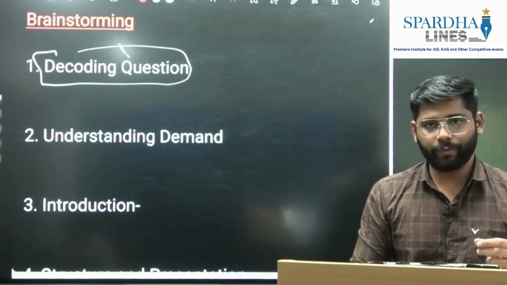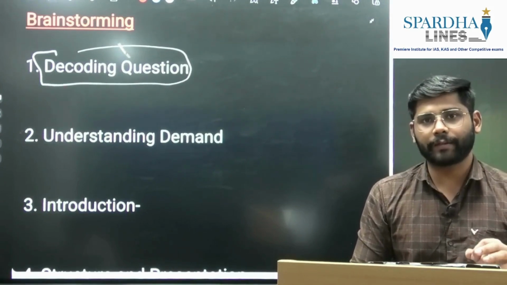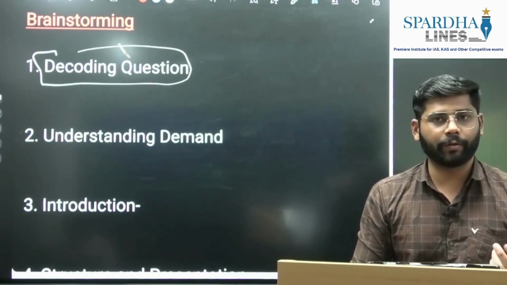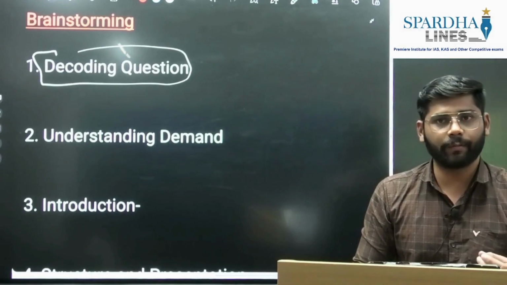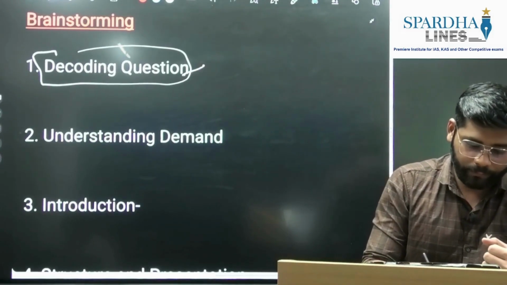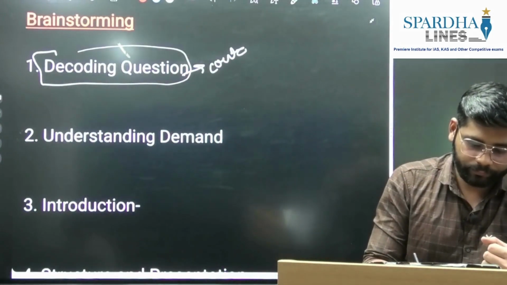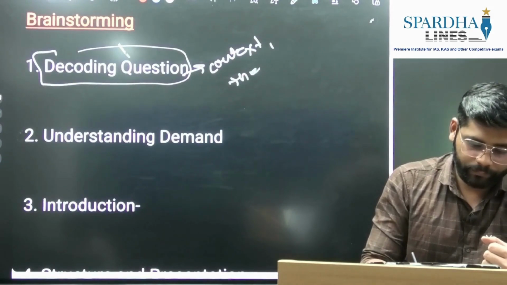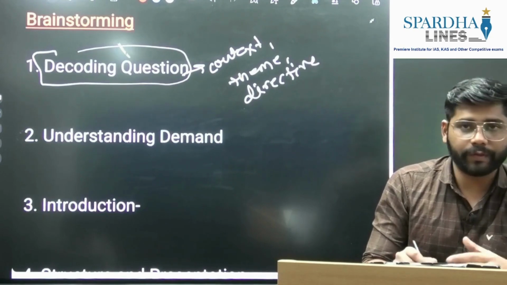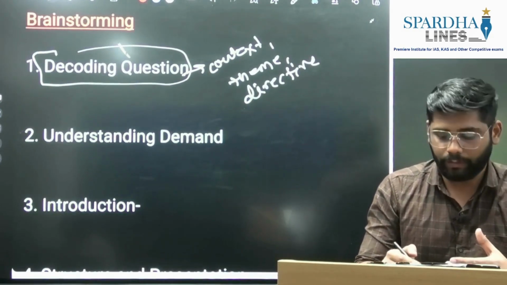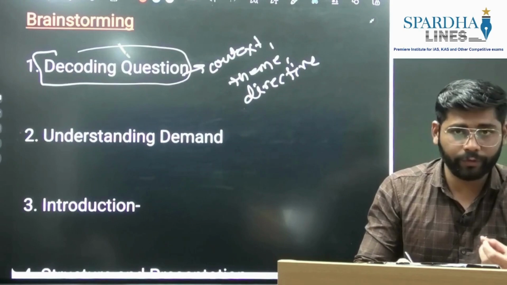While decoding, we saw three aspects when discussing ancient and medieval questions, but here there is one more aspect for modern history. Along with the context, theme and directive word, which we have seen in medieval and ancient history PYQs,